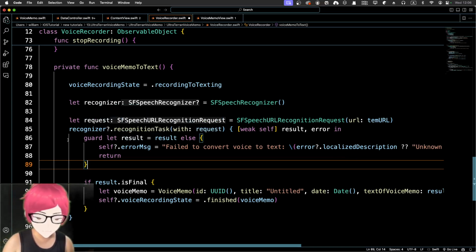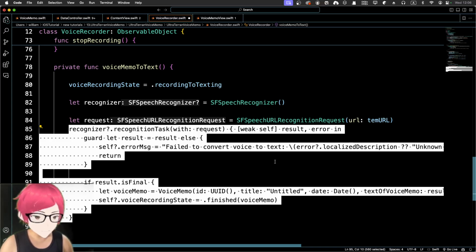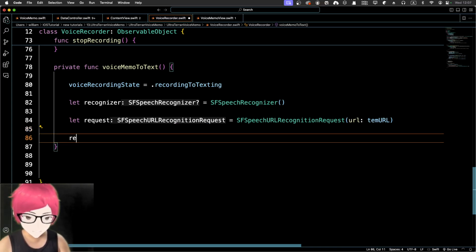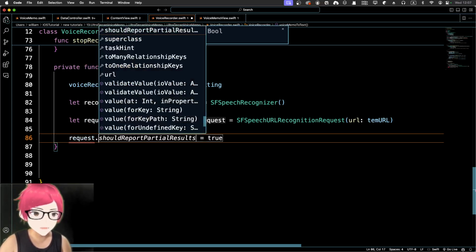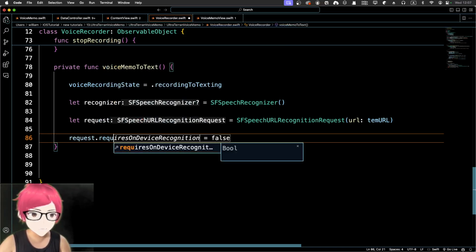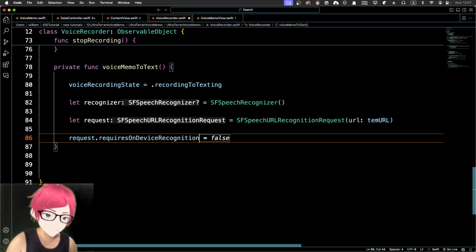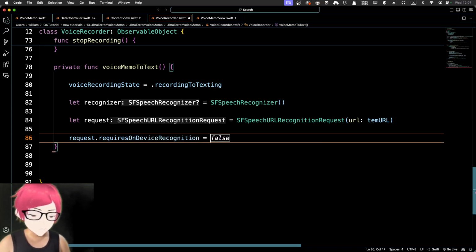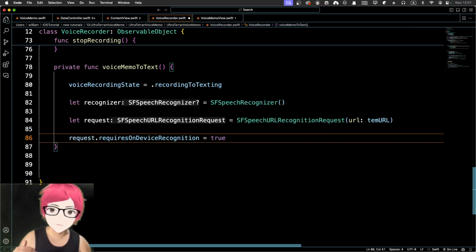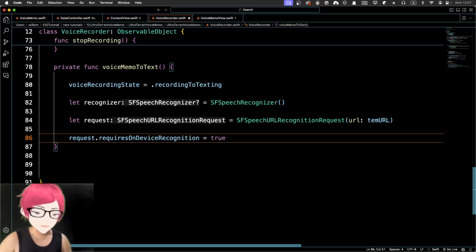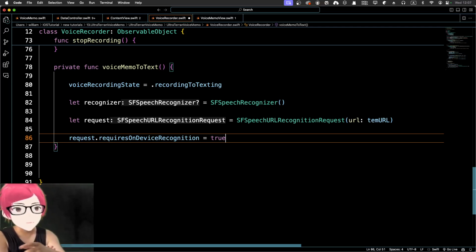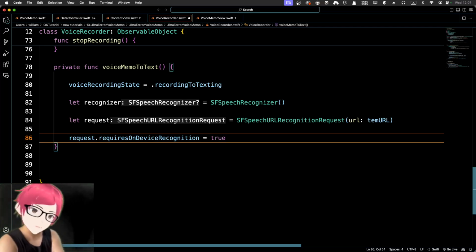So I believe all that should be dealing with the request. So request dot, and we're going to require on device recognition. Okay, I'm going to use true for this one because I like to record a really long audio file, and I want to transcribe that. I don't need to have 100% accuracy. It doesn't really matter. That's my personal favorite about artificial intelligence.